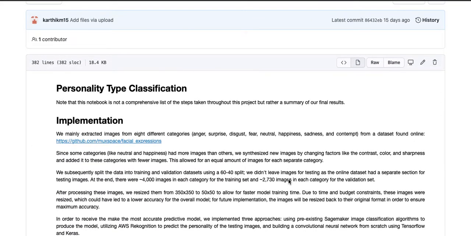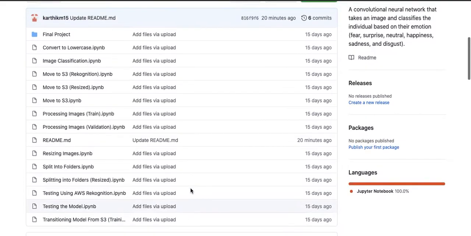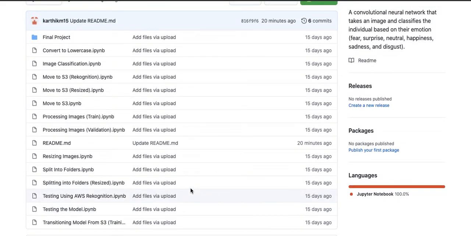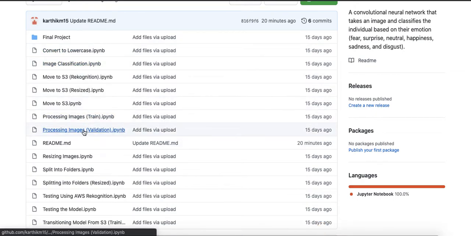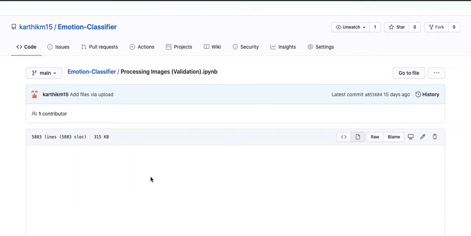So one problem that we mainly faced through this project was that some categories like neutral and happiness had more images than others. So essentially I synthesized new images by changing factors like contrast, color, and sharpness and added them to the categories with fewer images. So over here, if you go to our data augmentation, processing images over here, and of course I split up between train and validation.